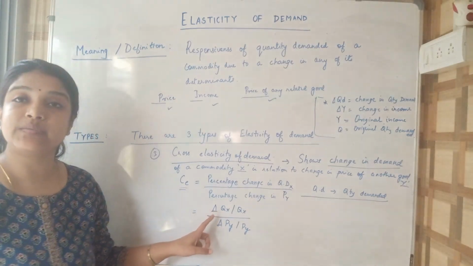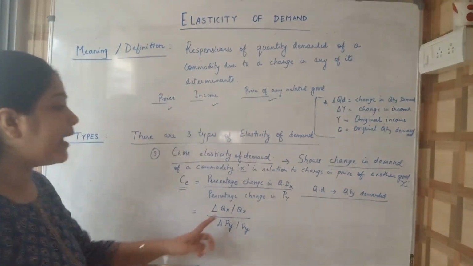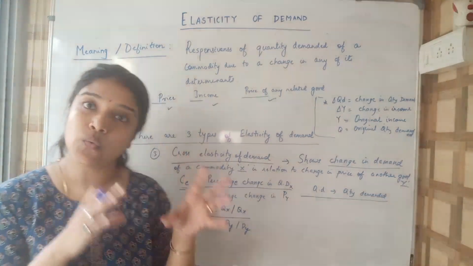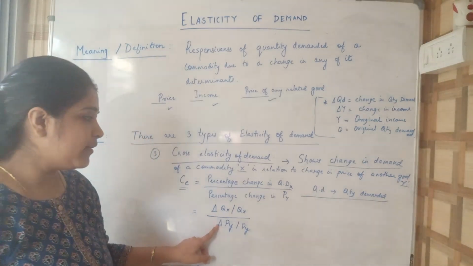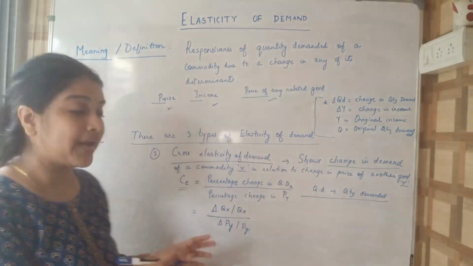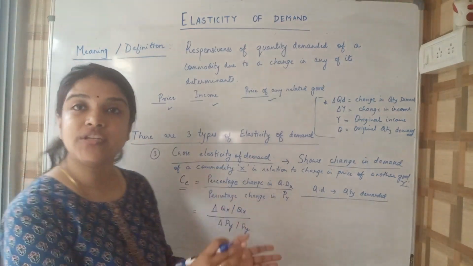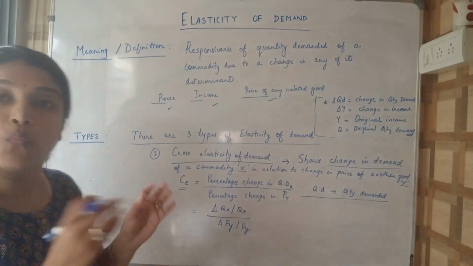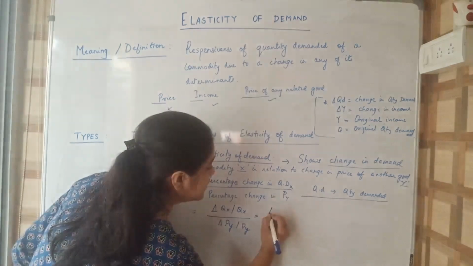What is delta QX? Delta QX is the change in quantity demanded for good X. And what is QX? It is the original quantity demanded for good X. What is delta PY? Delta PY is the change in price of commodity Y. And what is PY? It is the original price of Y commodity. So how can we write it?